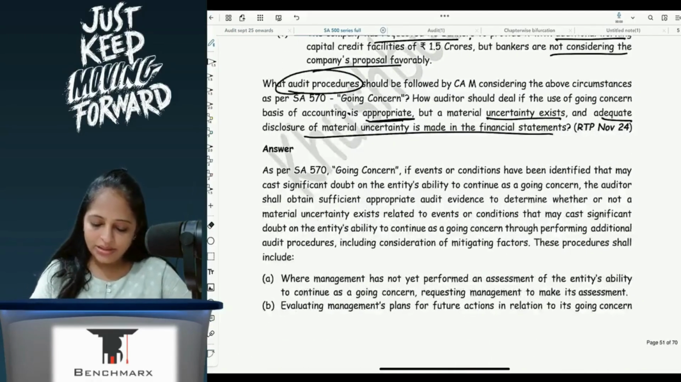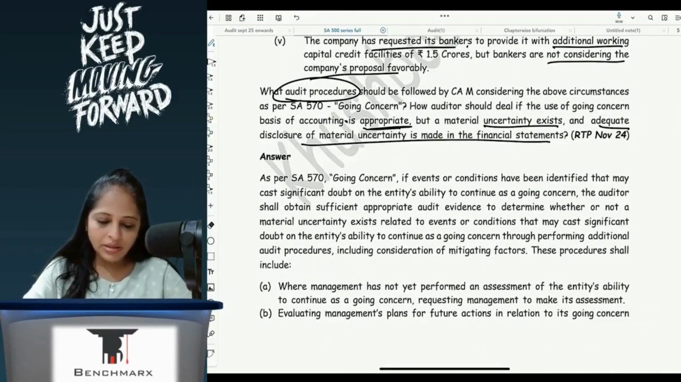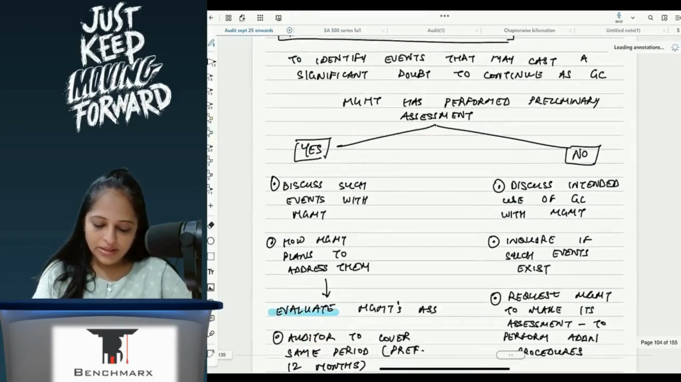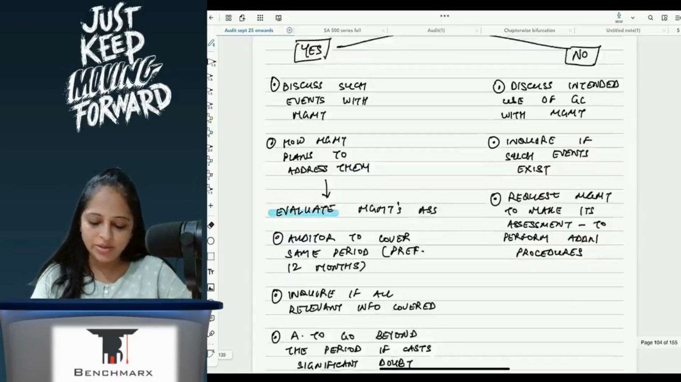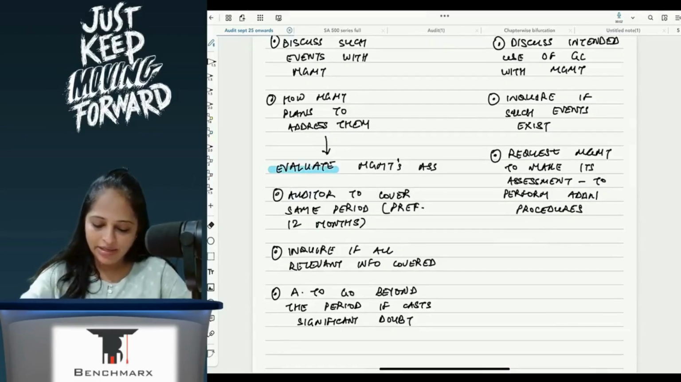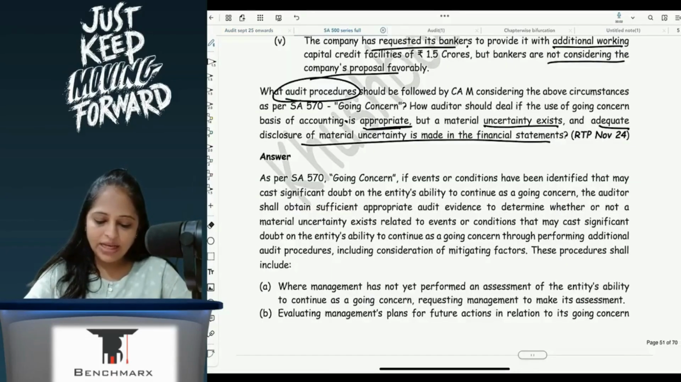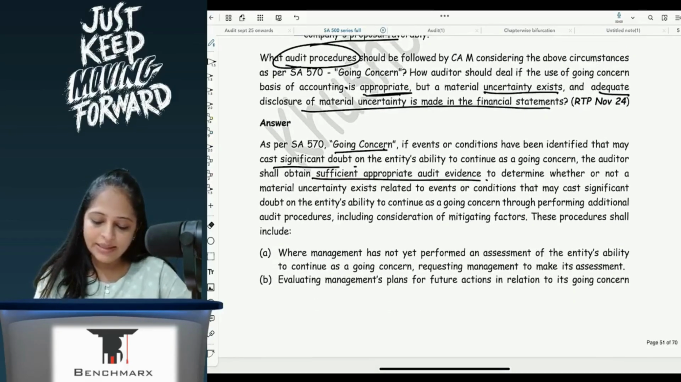Now what about the risk assessment procedures? So here, discuss events with management, how management plans to address, evaluate management's assessment for the period which is covered, inquire, and go beyond the period if it casts doubt. Additional procedures also can be done. So see here, SA 570 going concern: identify events that cast a doubt and obtain sufficient appropriate audit evidence.